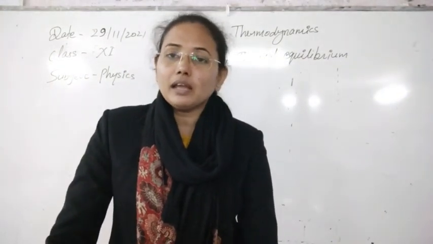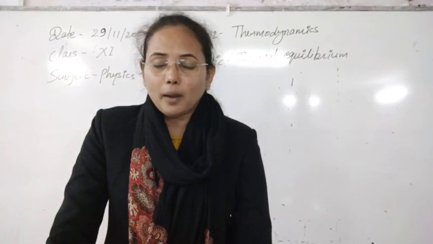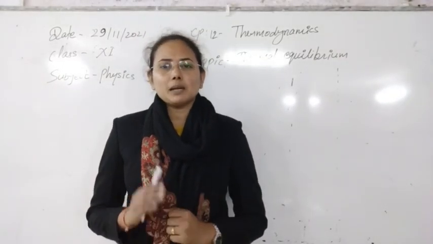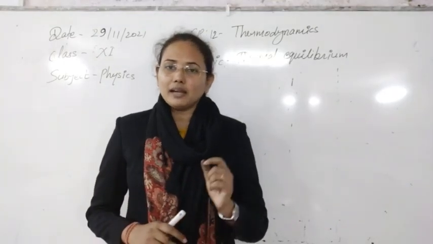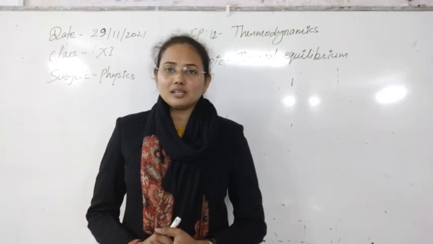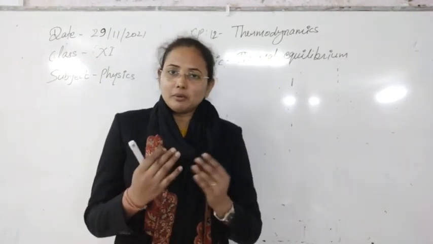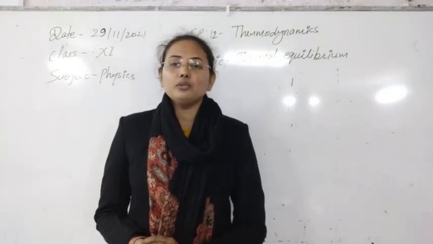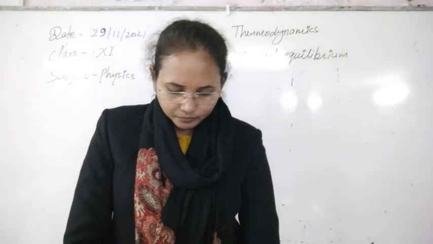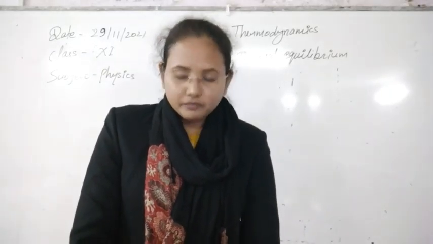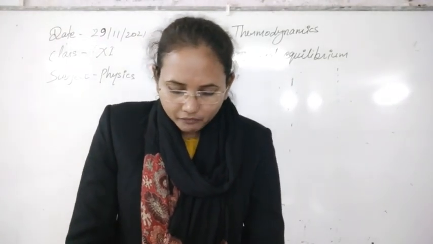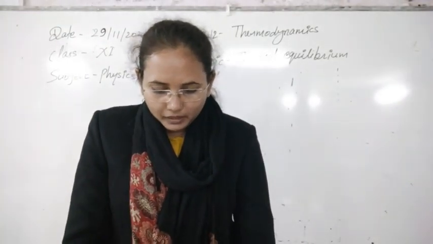So students, first of all, equilibrium. Whenever we are talking about equilibrium, it means at least one quantity should be constant there. And if that quantity is not constant, then some kind of energy will be transferred until the quantity becomes constant. Similarly, thermal equilibrium is what here? We can say two systems are in thermal equilibrium whenever the macroscopic variables